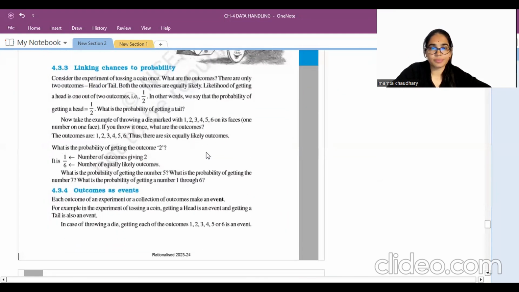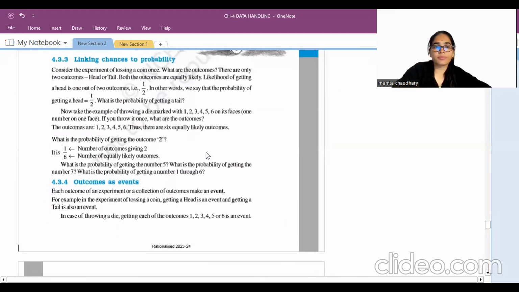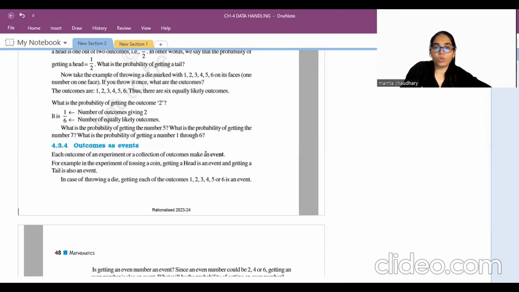Now come to probability here. What are the outcomes and the event? Each outcome of an experiment, or a collection of outcomes, makes an event. For example, if we are tossing a coin, getting a head is an event, and getting a tail is also an event. The condition is that we are tossing a coin.